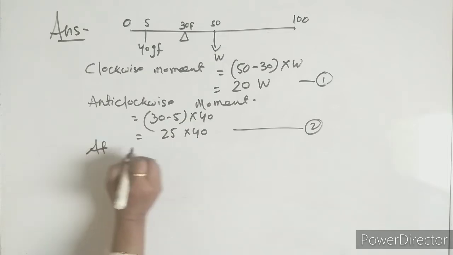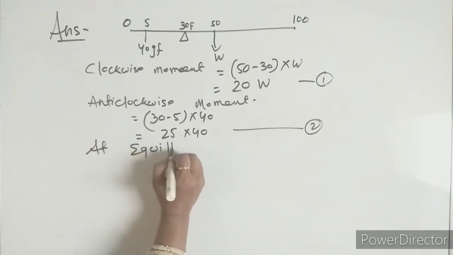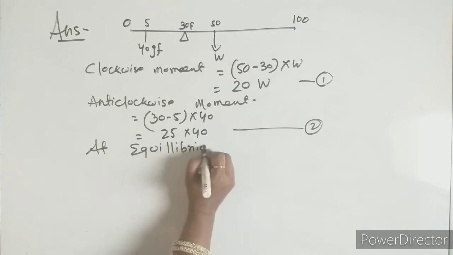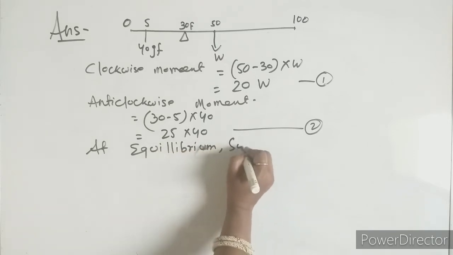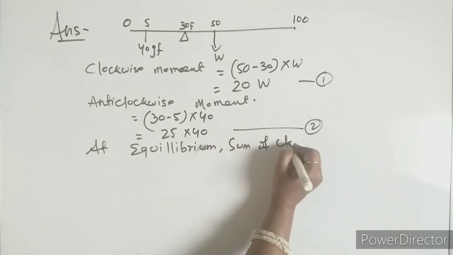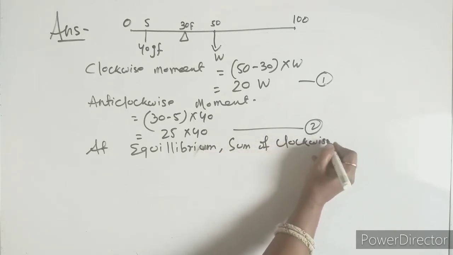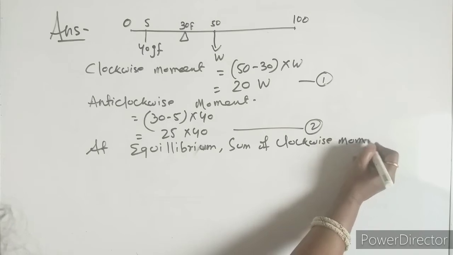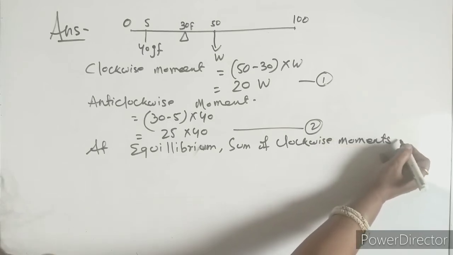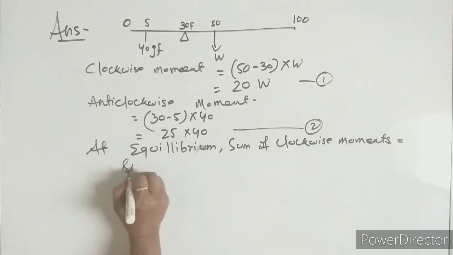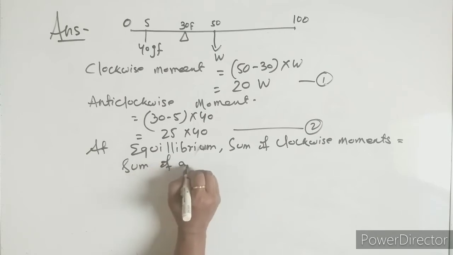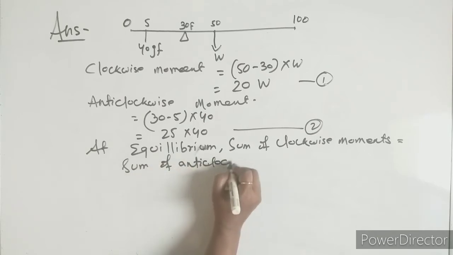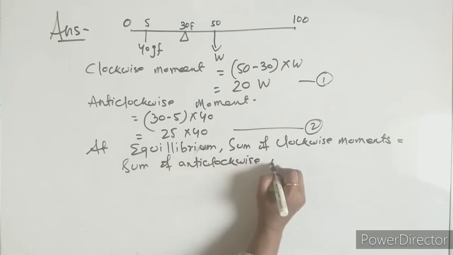At equilibrium, the sum of clockwise moments is equal to the sum of anti-clockwise moments.